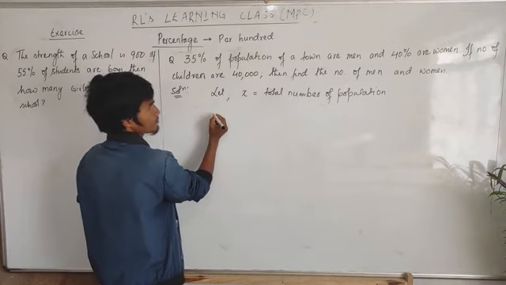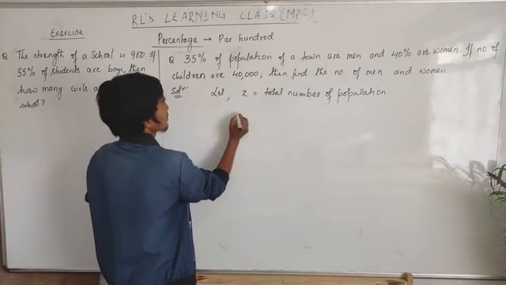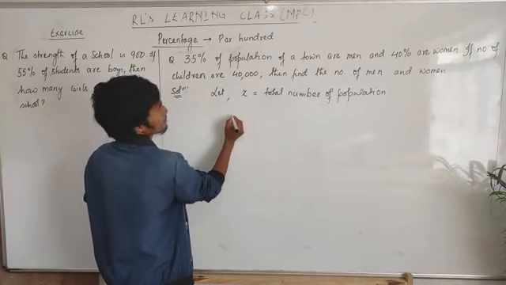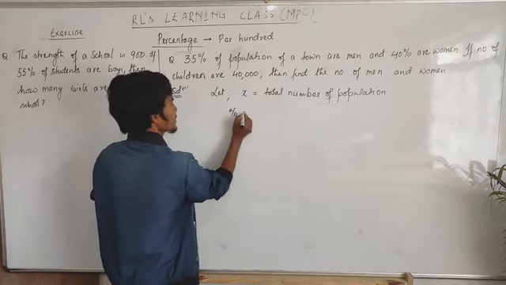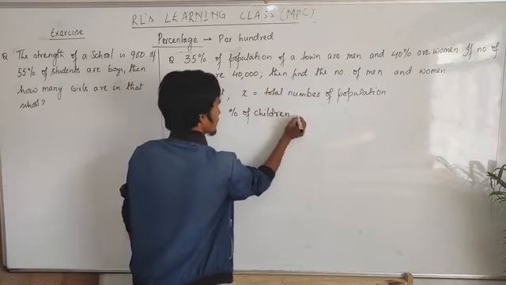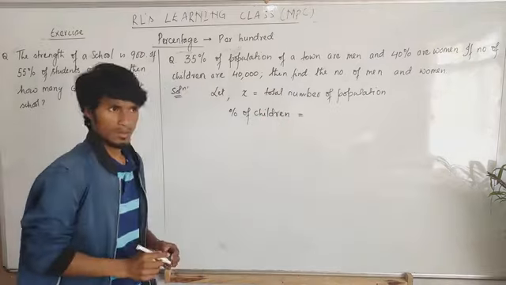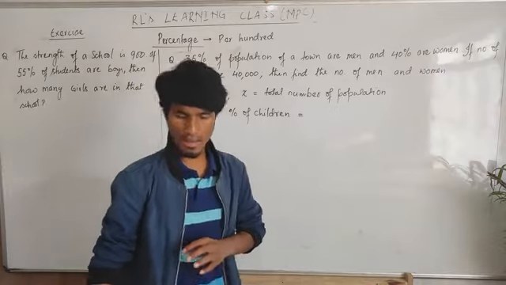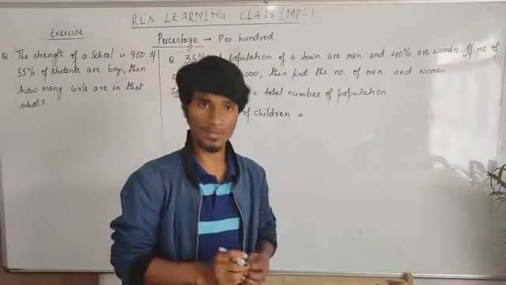Percentage of children. Now all this is equal to 100%.